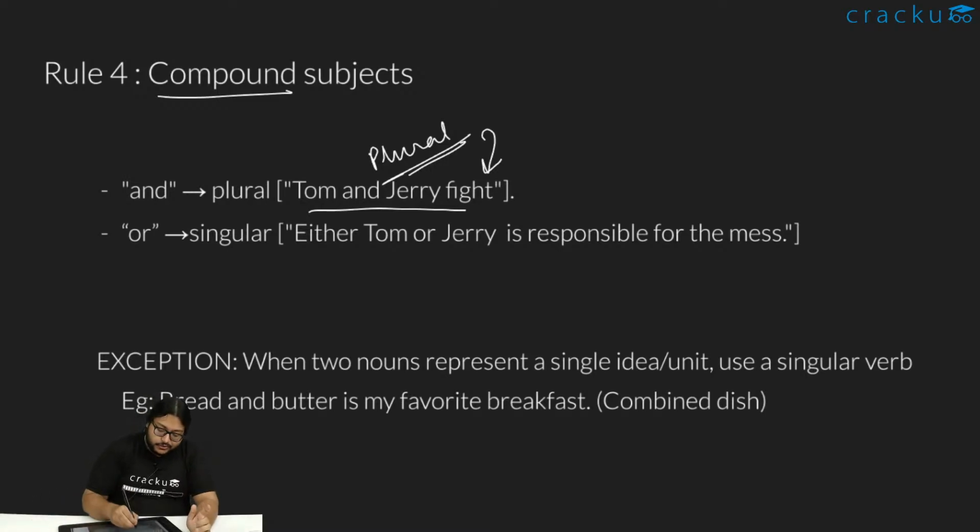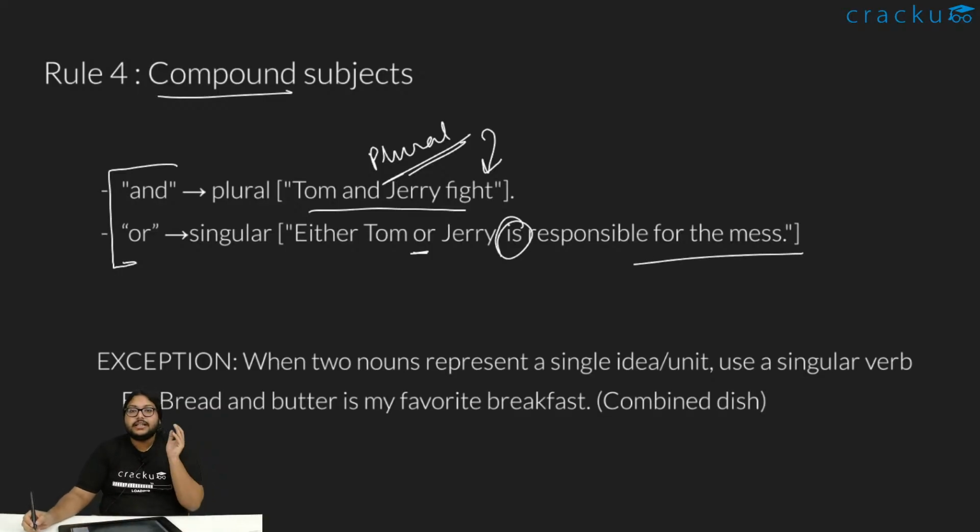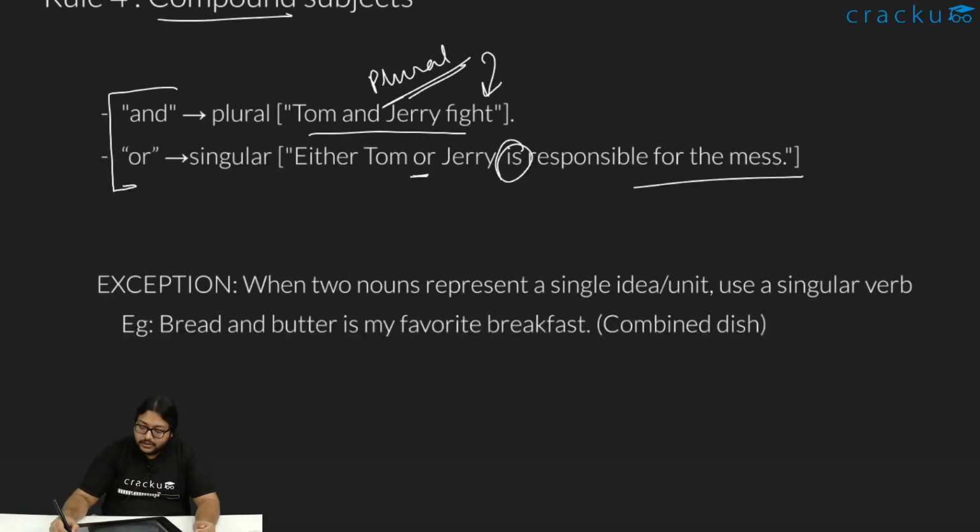So here the rule we need to be wary of is that and or. If two things are joined by an and, it becomes a plural. If it's joined by an or, it becomes singular. Like either Tom or Jerry, they're joined by an or, is responsible for the mess. It's not like Tom or Jerry has done this. You know, it's not Tom or Jerry have done this.